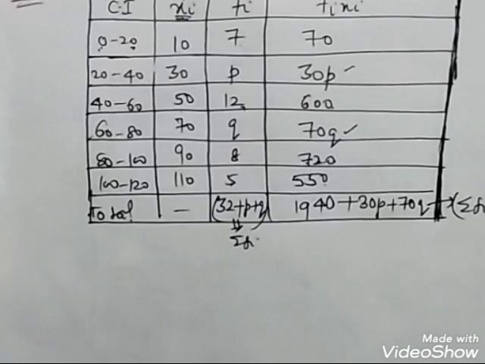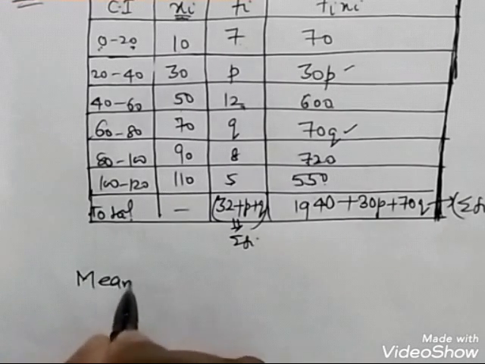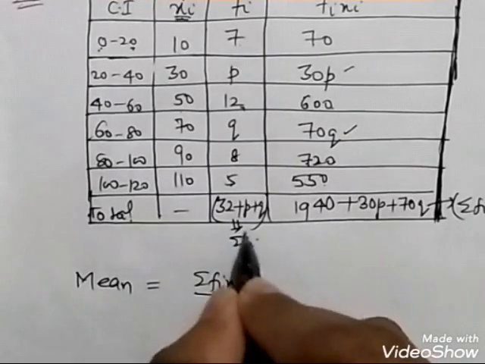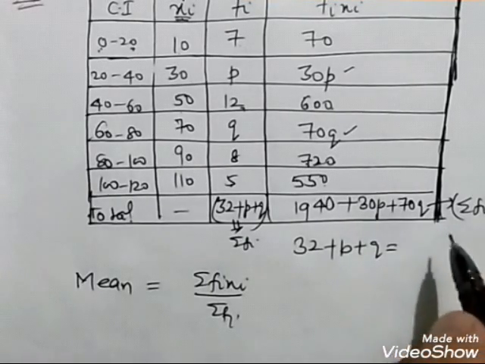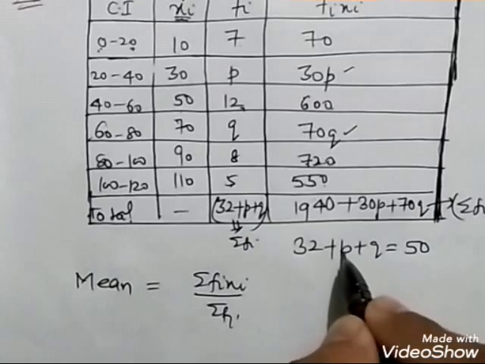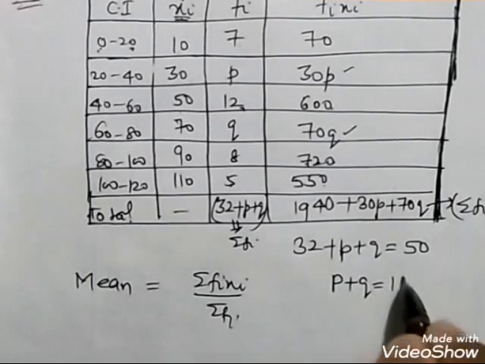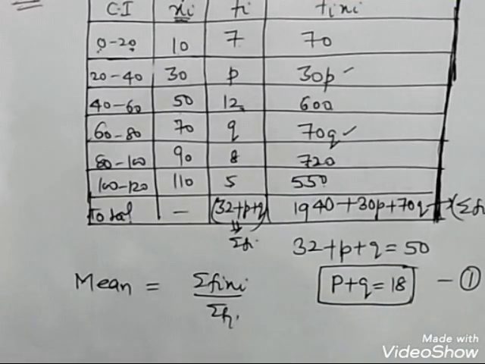We are provided mean is equal to sigma of fixi upon sigma of fi, and 32 plus p plus q is equal to 50, the observations or students given to you. So p plus q we are getting to be 18. Let it be 1.